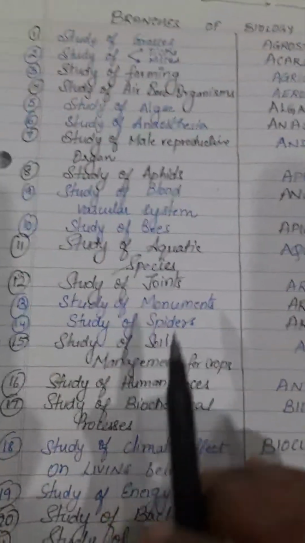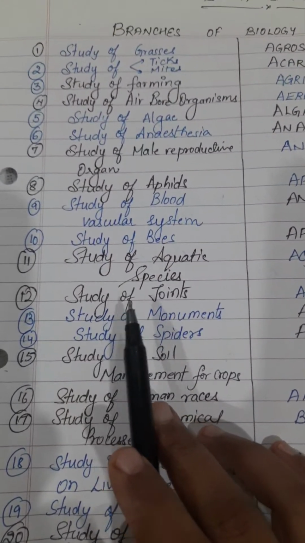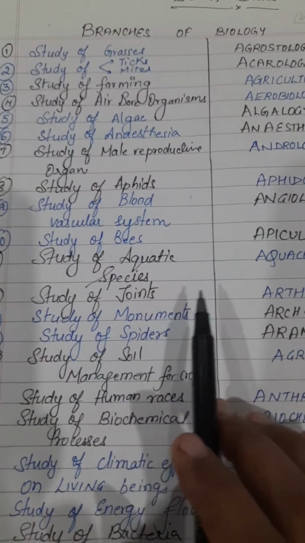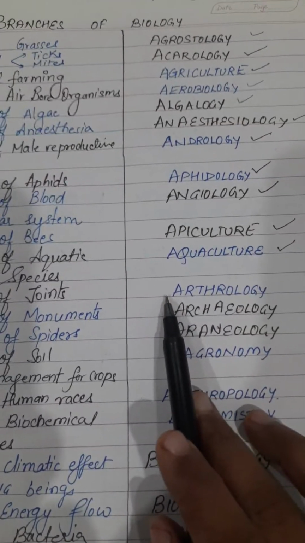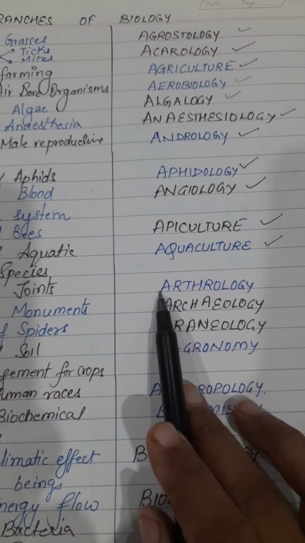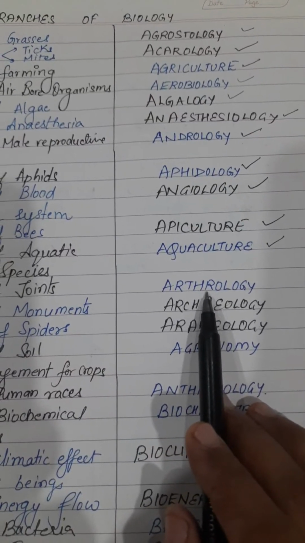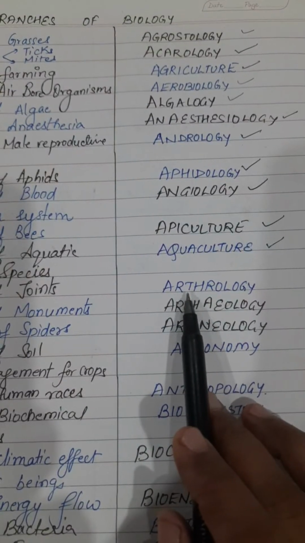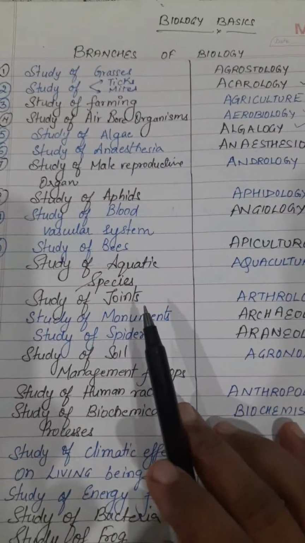Now, can anybody name the branch of science that deals with the study of joints? Okay, I will tell you. We all know that joints are covered in the field of science known as arthrology. So if you or somebody in your family, the elder ones, have some bone related issues, you will go to the arthrology department because they study the joints.